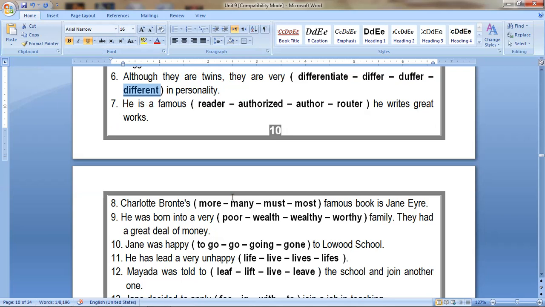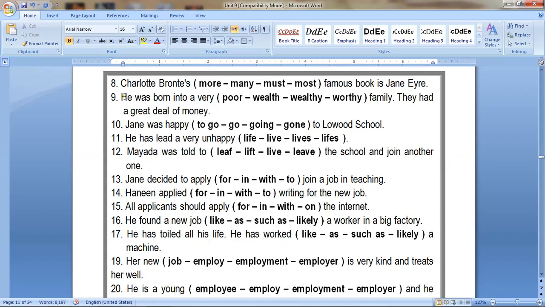Number seven: he is a famous author, he writes great works. Reader, authorized, author, or router. He is a famous author. By the way, author means writer. Okay, author or writer. Number eight: Charlotte Bronte was a writer. Charlotte Bronte's most famous book is Jane Eyre. It's most famous book. That means Jane Eyre is more famous than all her other writings.